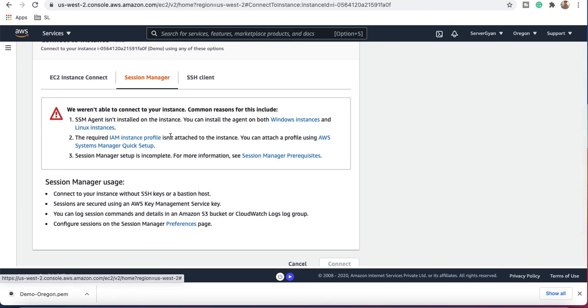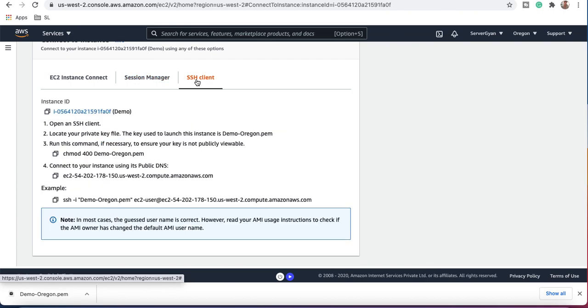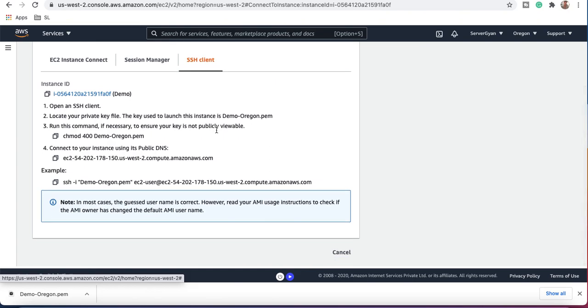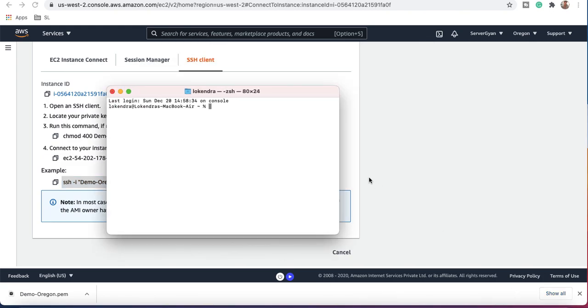Moreover, we have Session Manager here. Session Manager is additionally configured on top of your instance. You can install the SSM agent here. You can configure that, and after that you can log in. Moreover, the default option which we have here is the SSH client, and with the help of it we can easily log into our terminal, and after that we can start using it.